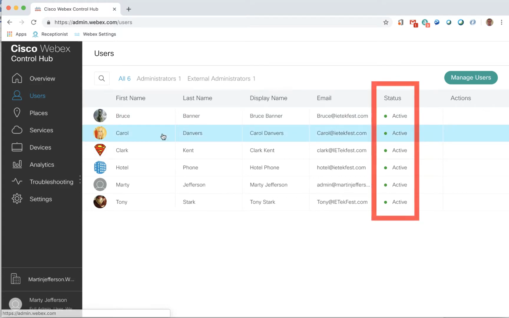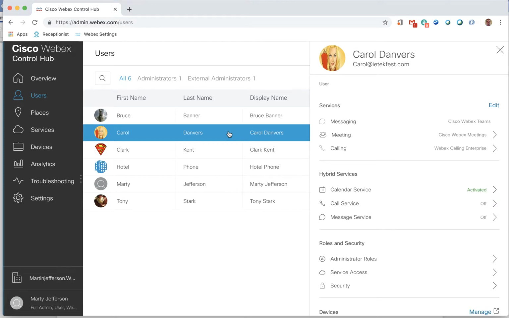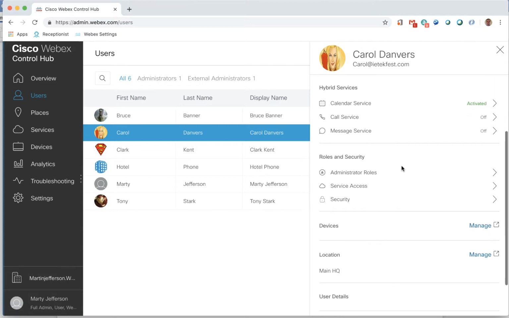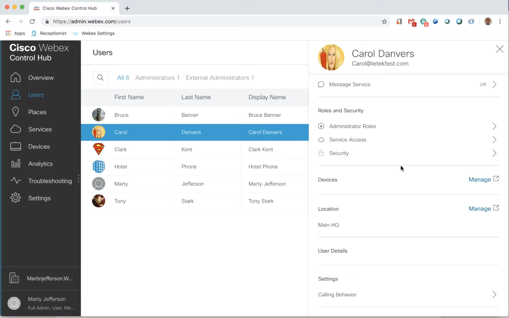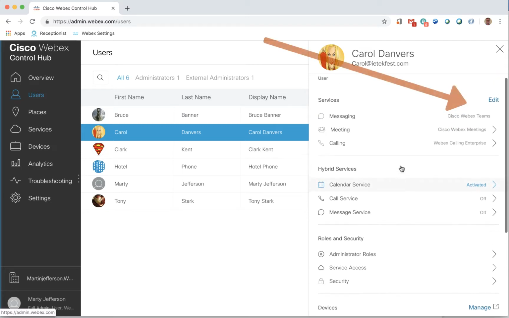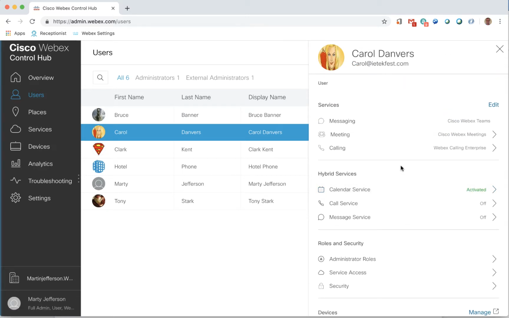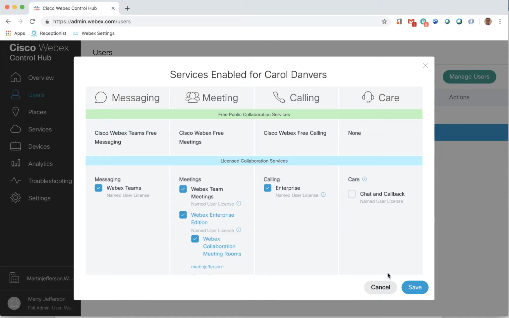Once the users are created in the system, you can see their status displayed, and when you click on the users, their configuration is presented. This will show you the services the end user is configured for and the status of those services. To enable a service for an end user, click on the Edit icon to the right of the Services label. This will take you to the Service Enablement screen. To activate the Webex Calling service, click the box beside Calling and click Save. This will activate the Webex Calling service for the end user.